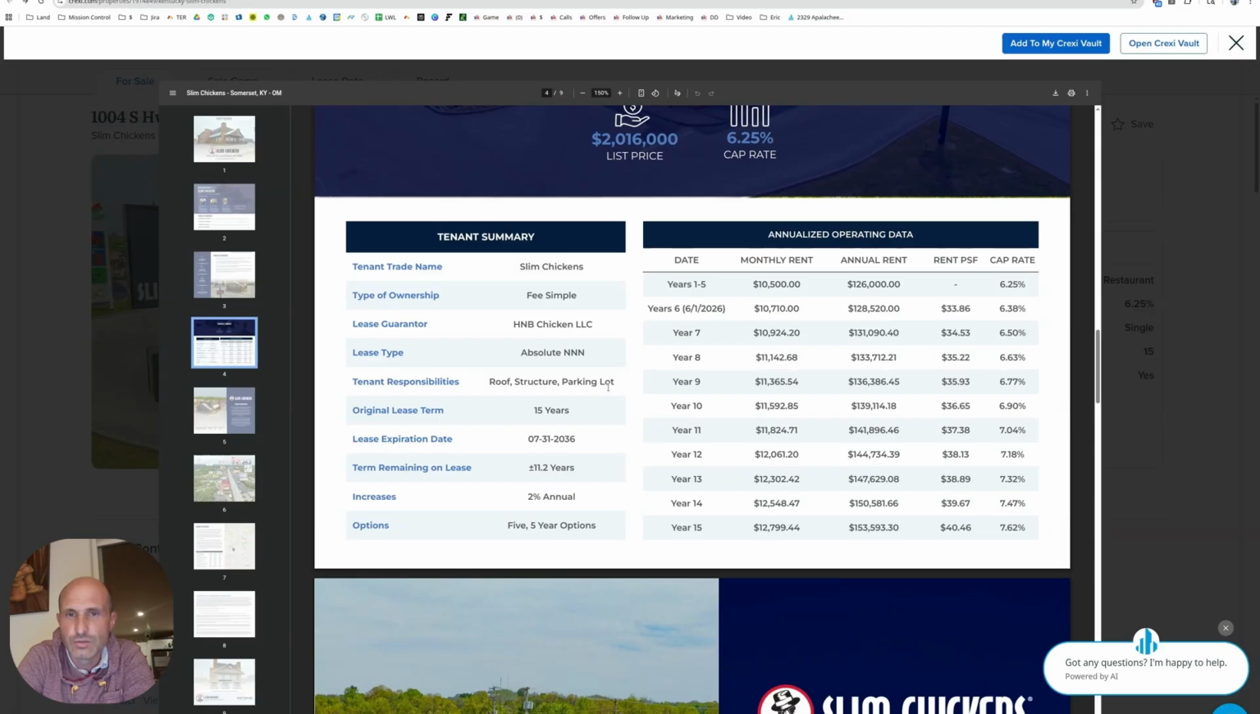That's nice. I like 2% a year. That's a good increase in rent. I like that. Options, 5-year options. Okay, so they can stay there for the rest of forever. Oh, this is a low rent. Look at this, 126 annual rent. This is a 6.25 cap. So 126 is the lowest one I've seen in the network yet.